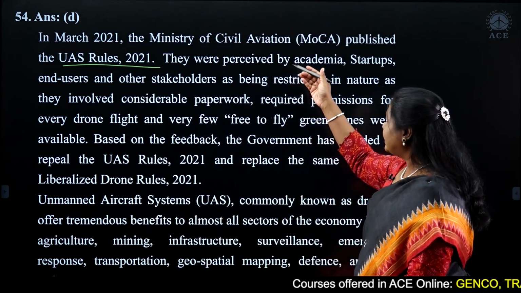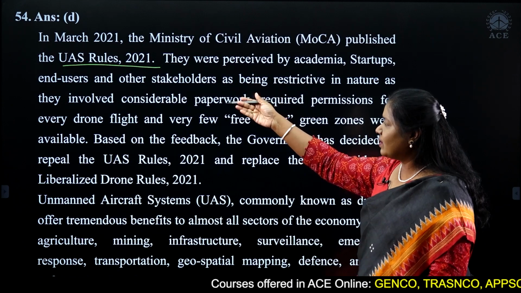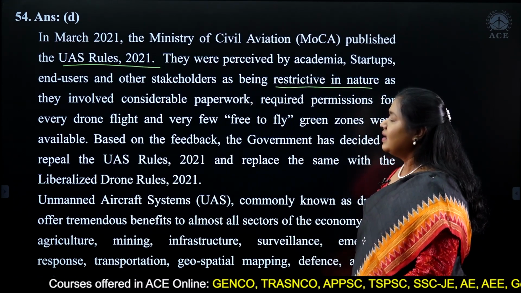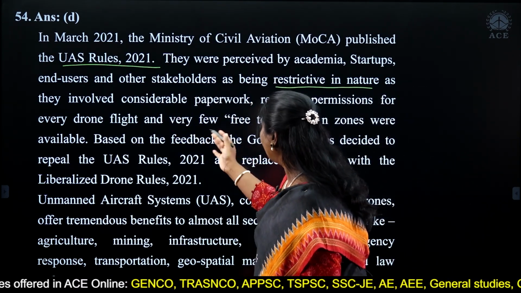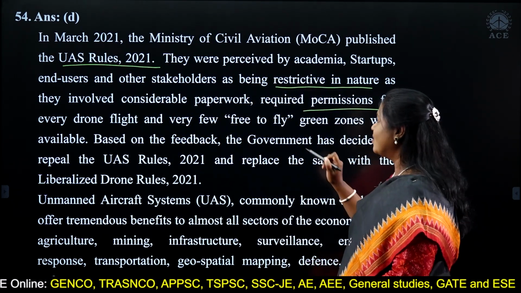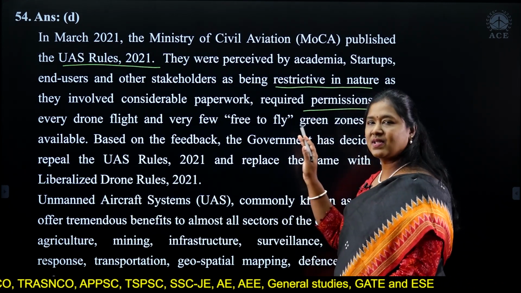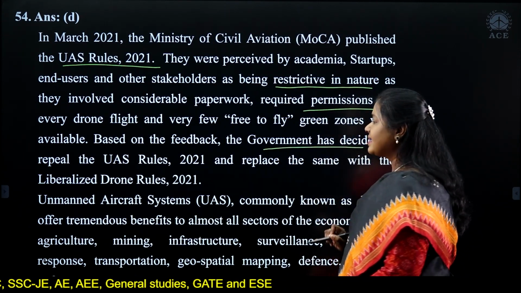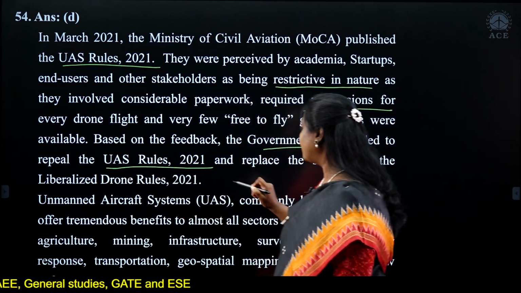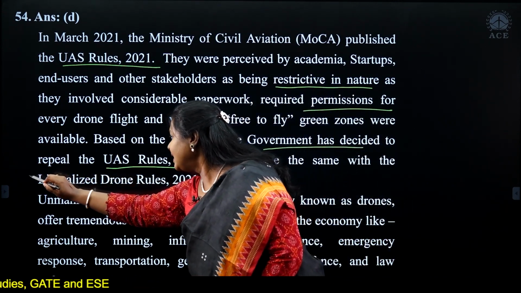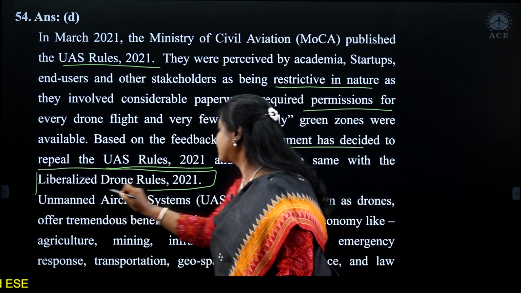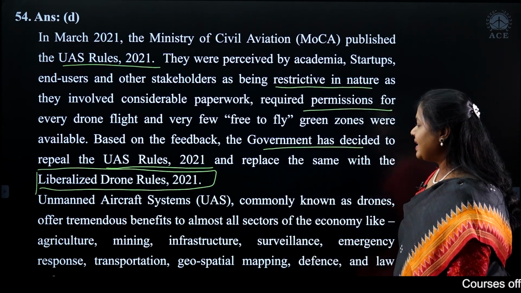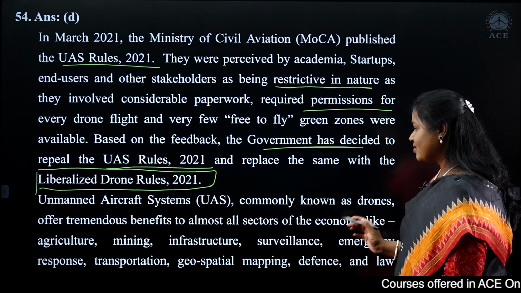Then the academia, the startups, all the other stakeholders saw these rules as being very restrictive in nature. It involved a lot of paperwork, a lot of permissions and so on, and this was like a setback. So based on this feedback, the government decided to repeal the UAS rules 2021 and replaced that with the liberalized drone rules 2021. So that is what the unmanned aircraft systems, commonly known as drones, are.